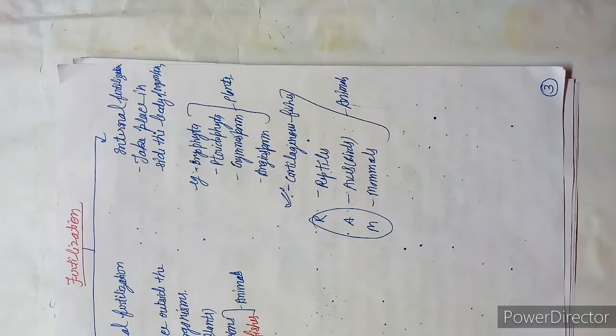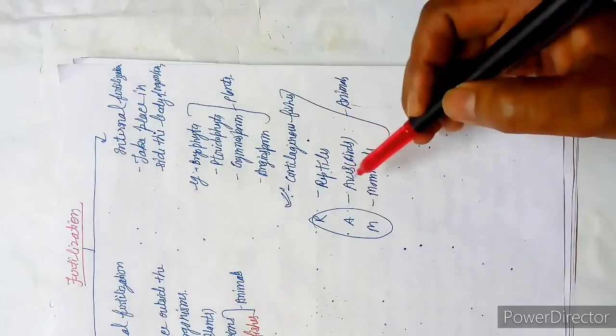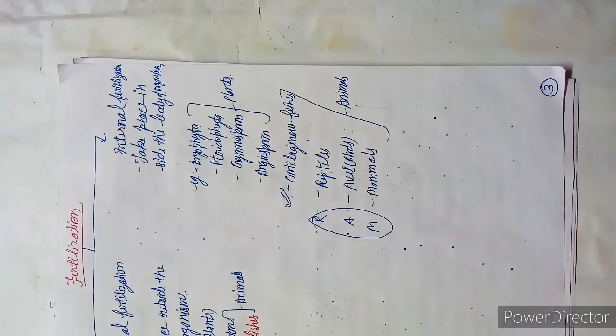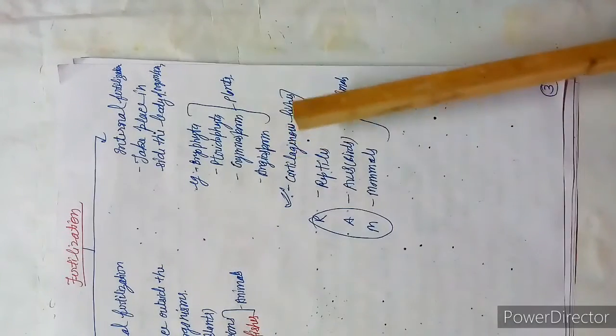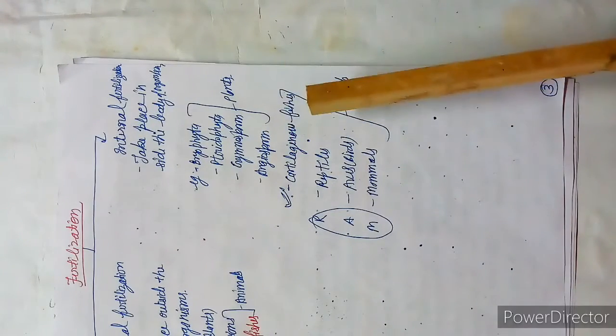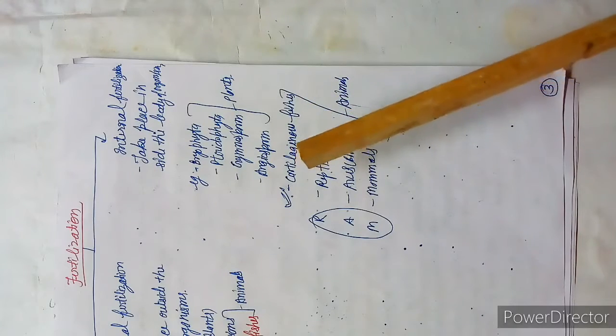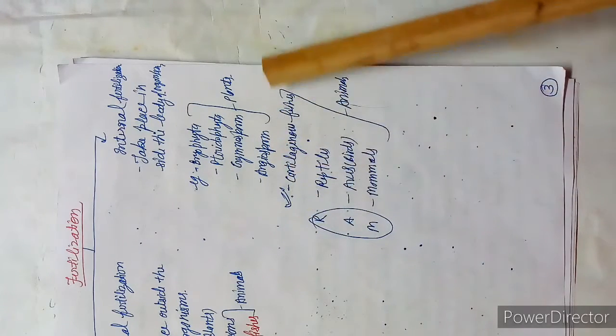To learn it, you have to learn it like RAM. Got the point? And cartilaginous fishes have the clasper. This is a very important point. They have the clasper, which helps in the transfer of gametes from male to female fish, especially in cartilaginous fishes.